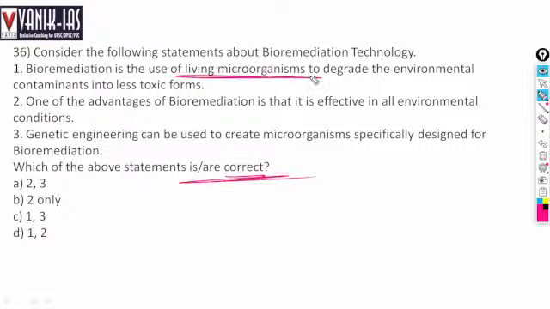It is the use of living microorganisms to degrade environmental contaminants into a less toxic form. It is one type of degradation. It is one type of practice used in solid waste management, and they use living microorganisms to degrade the environmental contaminants. Some environmental contaminants are not biodegradable. They will not mix with the environment easily. So in such cases, we can use living microorganisms. They will decay those materials.